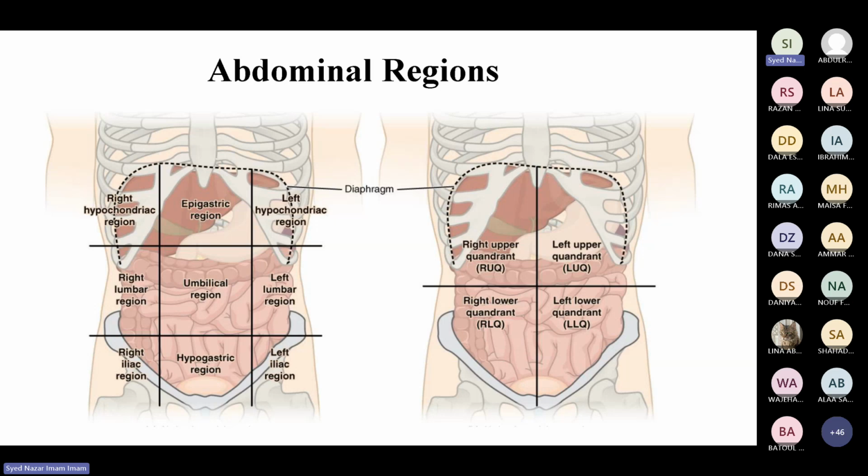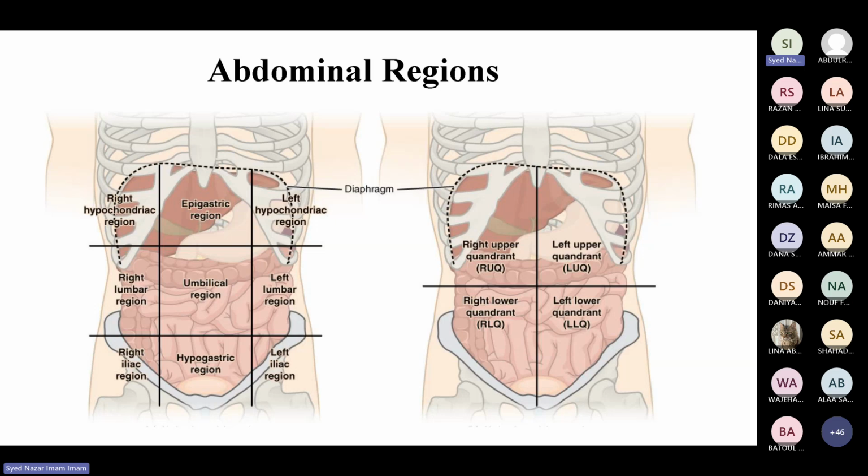So it's very important, not just for anatomy but for your clinical practice, that once you go to the clinic next year and start examining patients, you should know where you are examining, what you are examining, which region you are examining. For example, the umbilical region: the moment you put your hand on the umbilical region and the patient complains of pain, you can write that there is tenderness in the umbilical region.